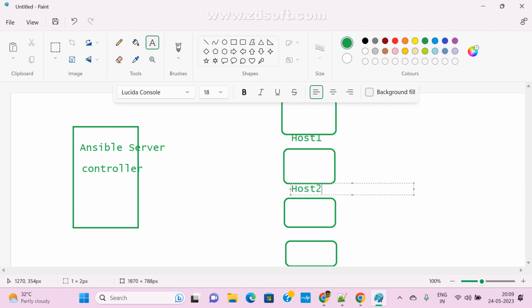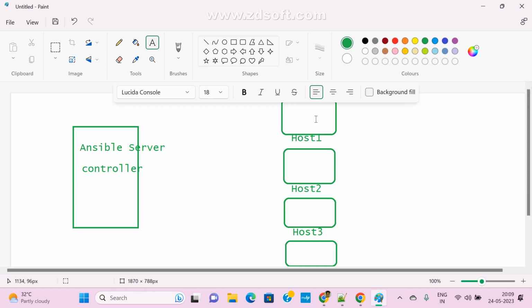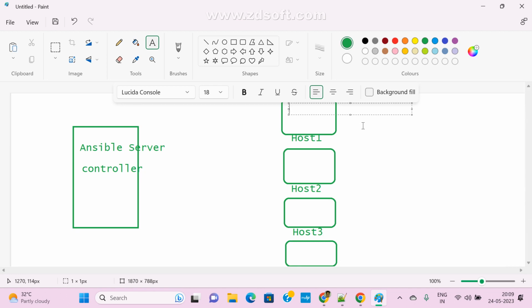This is host two, and this is host three, and like this we have many machines. Host three, and this is host four. In this machine, I want to install some packages, some software. So in this machine, I want to install software.